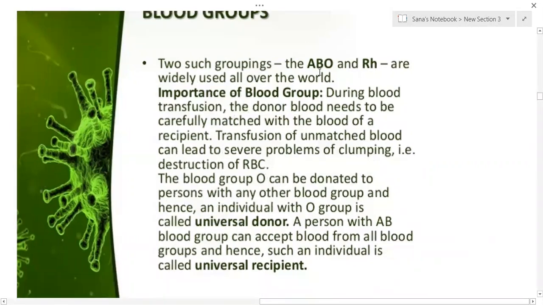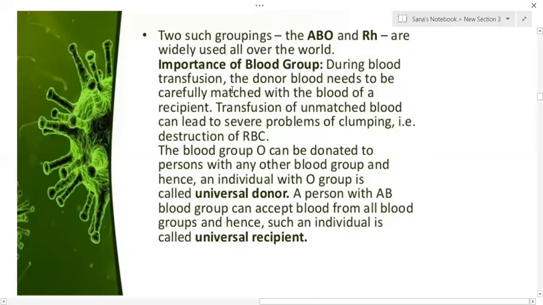So why is this blood grouping essential? During blood transfusion, the donor blood needs to be carefully matched with the blood of the recipient. Transfusion of unmatched blood can lead to severe problems, such as clumping, that is, destruction of RBC.